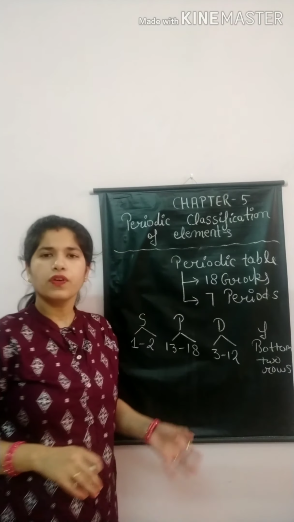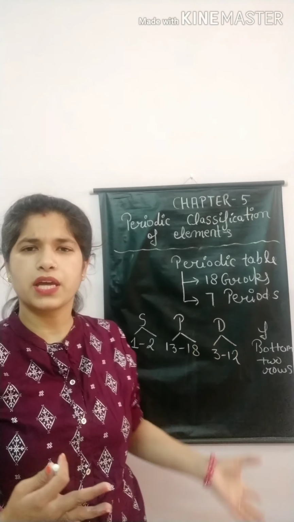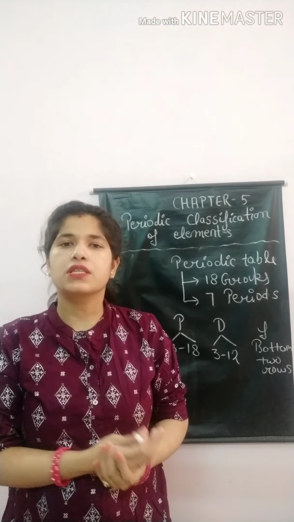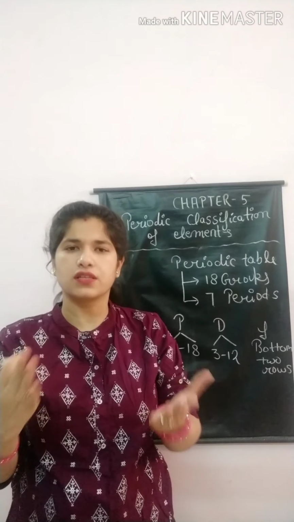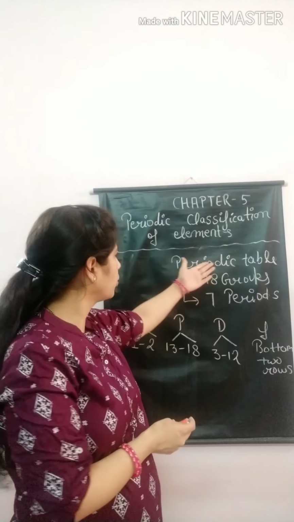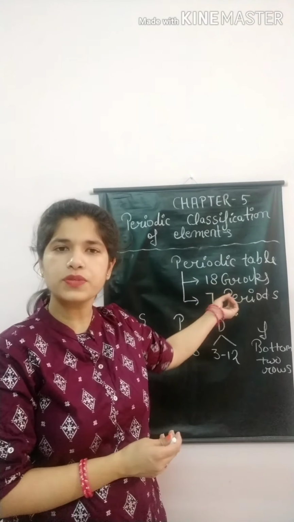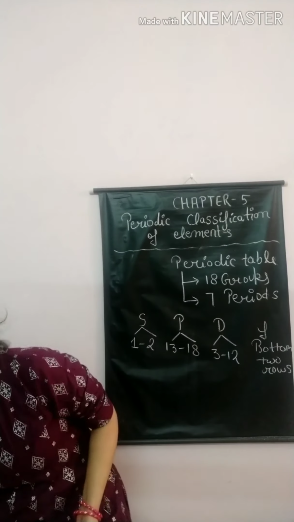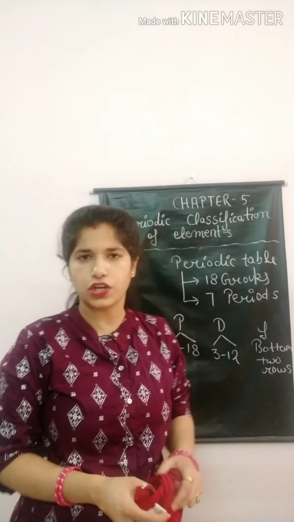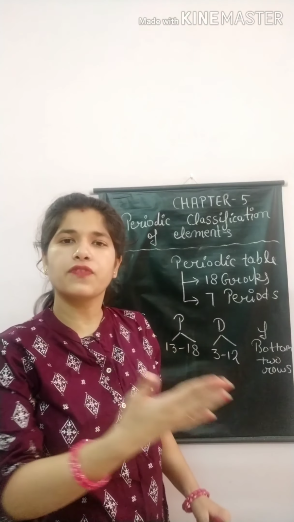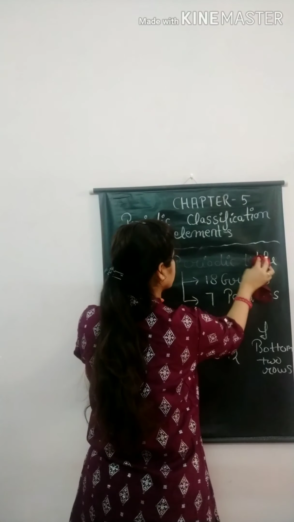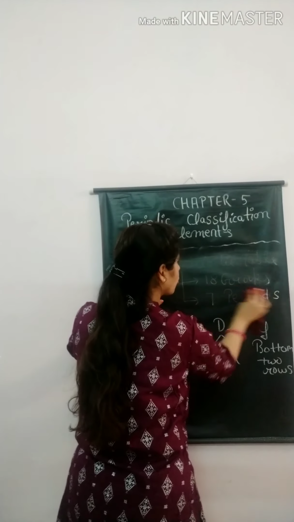Okay, we don't need to learn any block elements, all groups, all periods. I will just give you a general idea that your periodic table is divided into 18 groups and 7 periods. After that, some scientists came and gave different theories about the classification of elements, and they classified elements according to them. For example, our first scientist is Dauvergne.